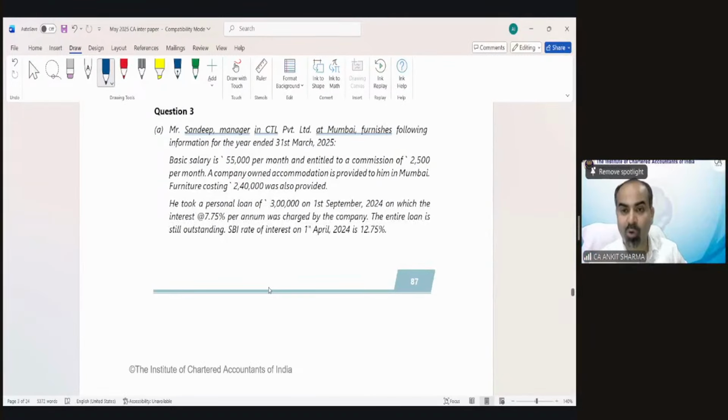This is the question related to the point we are discussing. In case of house property, there was a situation where a property is let out and vacant for some part of the year. That kind of question only has some specific kind of calculation. In question number 3, which we are going to solve, there is a salary provision as well as house property, and in this question also we have vacancy and let out. One by one, we will read that question and solve the salary and house property provisions.